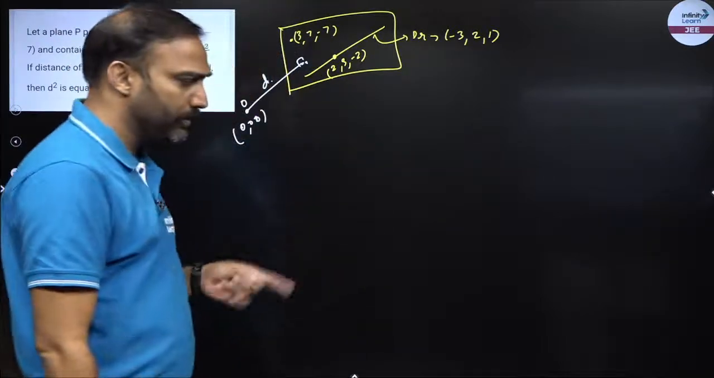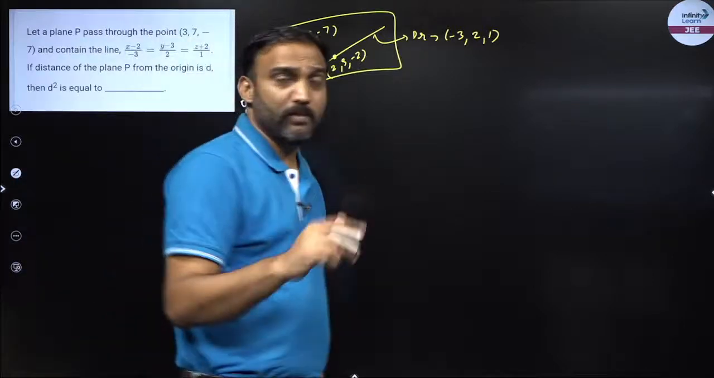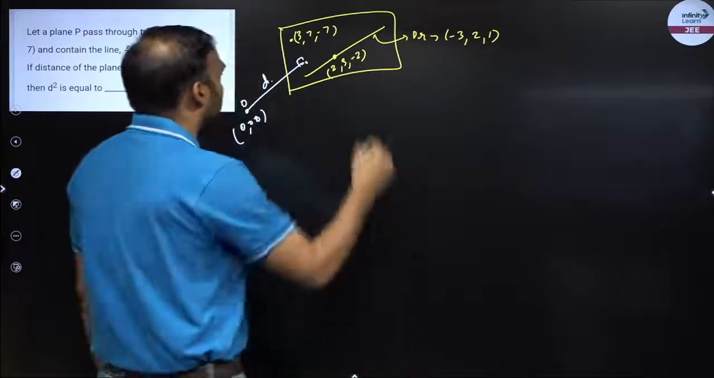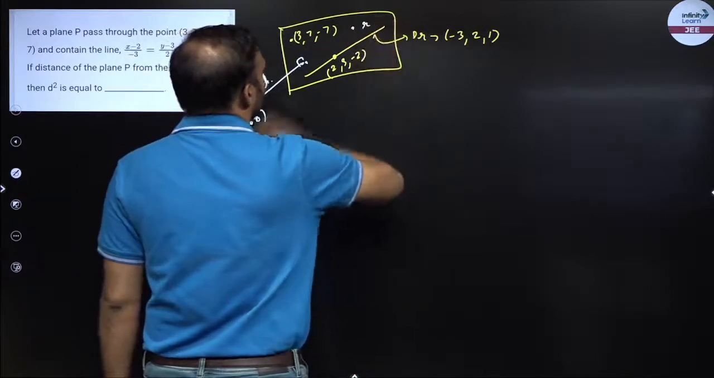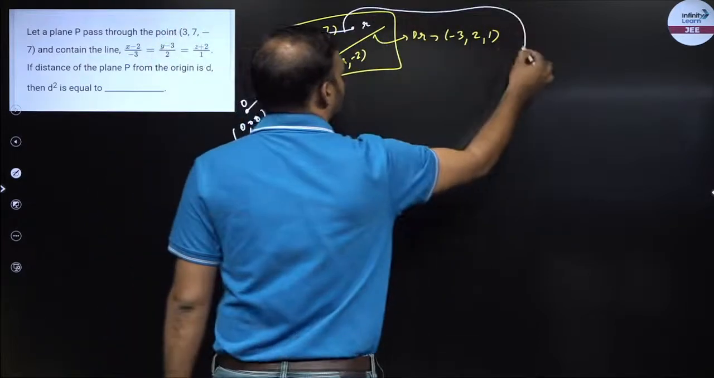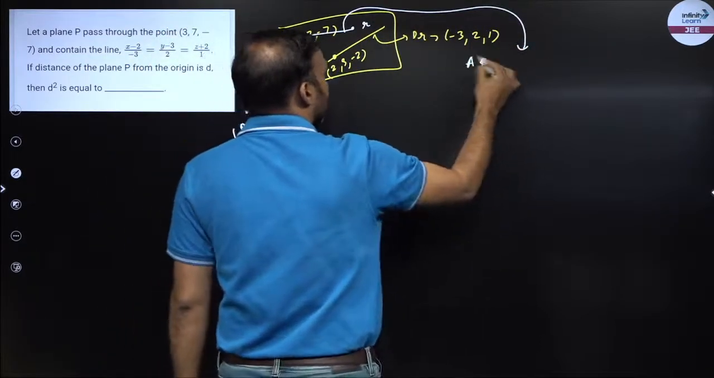Now how do I find the equation of a plane? Remember, I need a normal vector and a vector in the plane. So I'll take a point R. I have a point, so I can join these two. From this, I can get the equation of a vector in the plane.